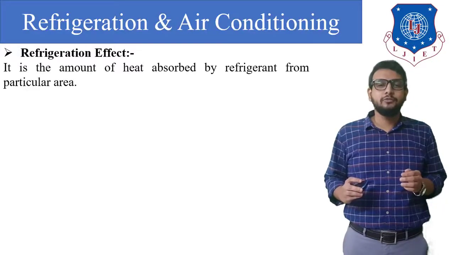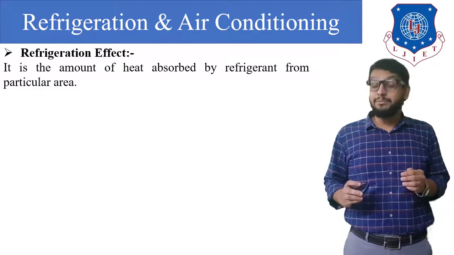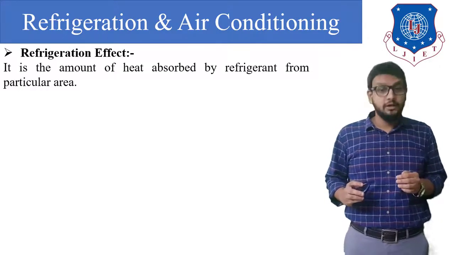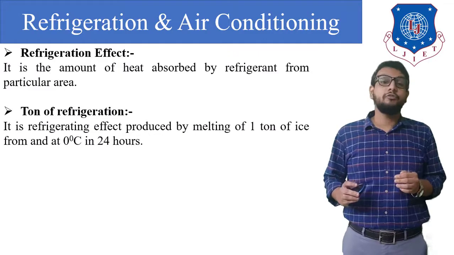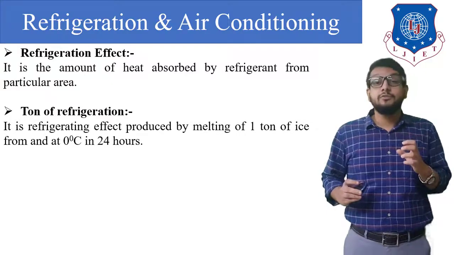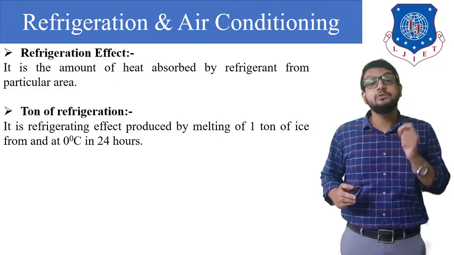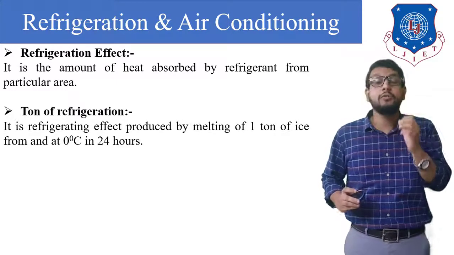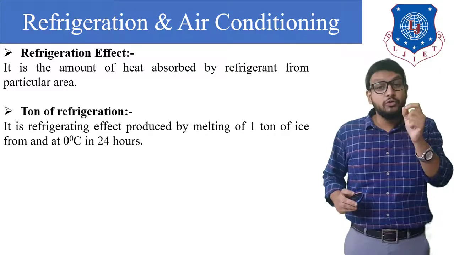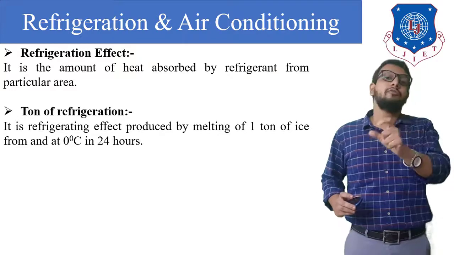Now, the first term which we have already discussed is the refrigerating effect. It is the amount of heat energy absorbed by the working fluid or refrigerant from a space to be cooled, that is from a freezing compartment. Whereas the next term is ton of refrigeration. So what is ton of refrigeration? It is the amount of heat energy required to be removed from 1 ton of water at 0 degrees Celsius in order to form 1 ton of ice at 0 degrees Celsius in 24 hours. That amount of heat energy removed is called ton of refrigeration.